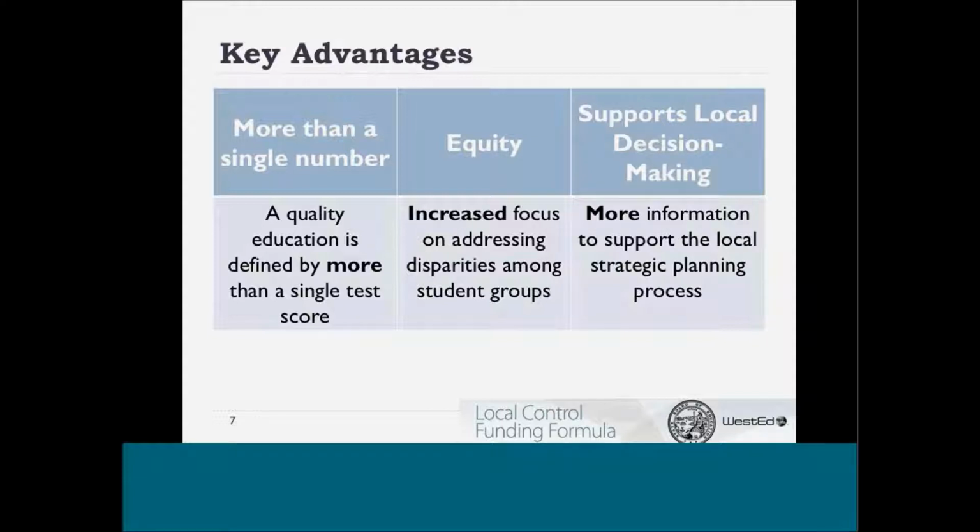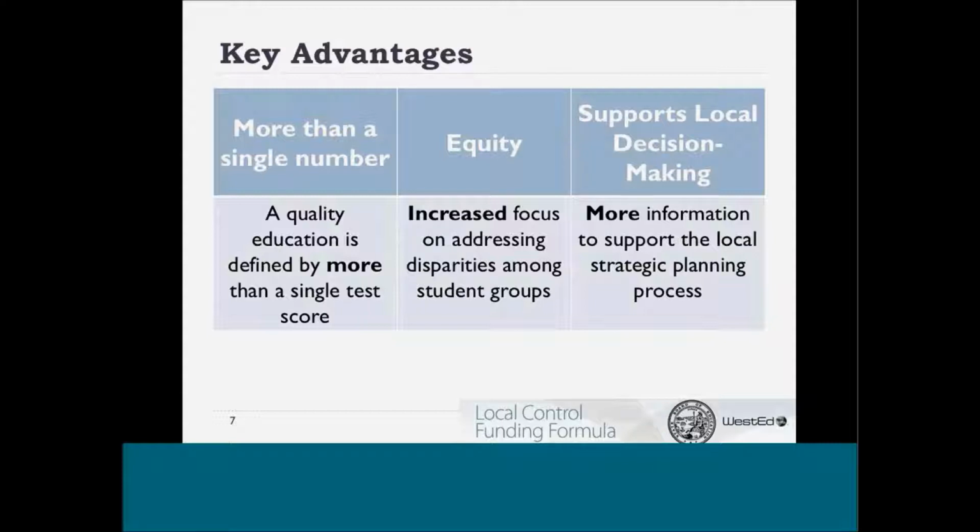There are three key characteristics of the new accountability system that will remain central as the State Board of Education builds on this initial phase of the accountability tool. Instead of relying exclusively on a single number, test scores, as the previous accountability system did, this new system gives a snapshot of a manageable set of indicators, including high school graduation rates, college and career readiness, English learner progress, and suspension rates, while also looking at test scores.